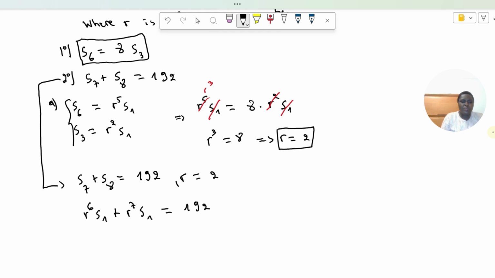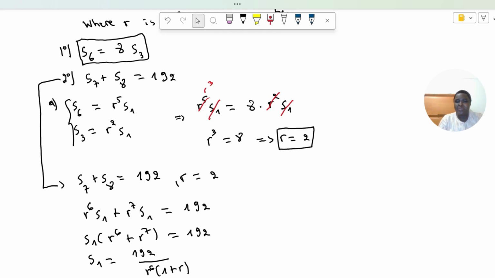So from here you can see that S1 times R power 6 plus R power 7 is equal to 192. Then S1 will be equal to 192 over R power 6 times 1 plus R.